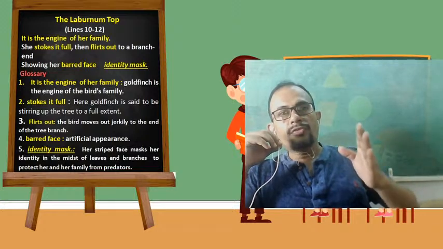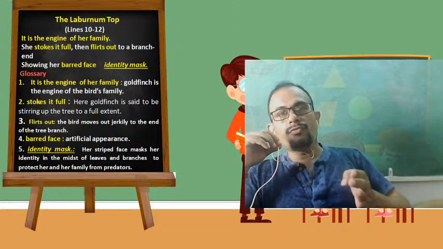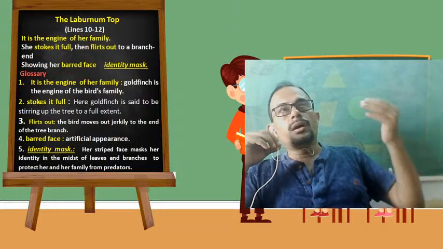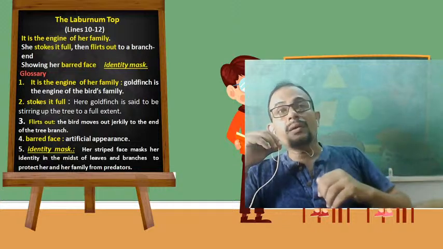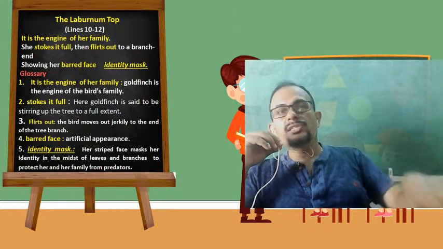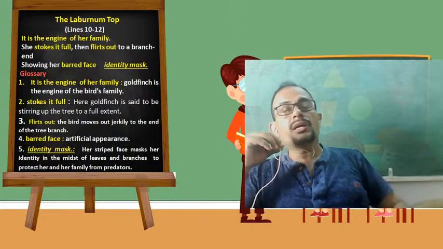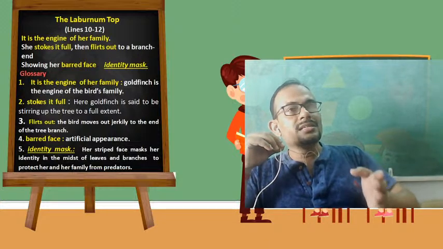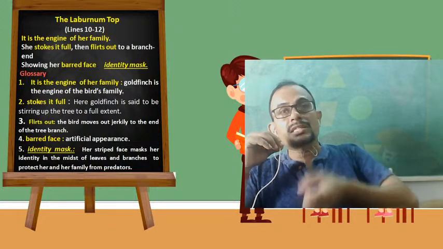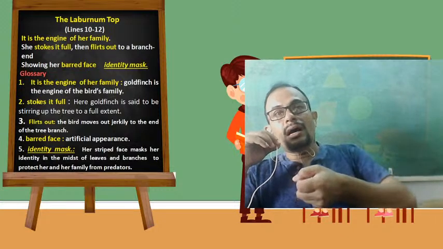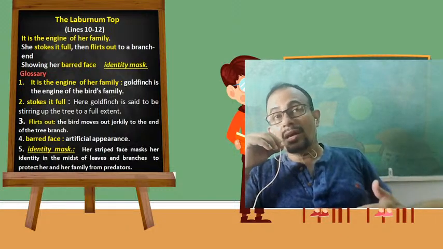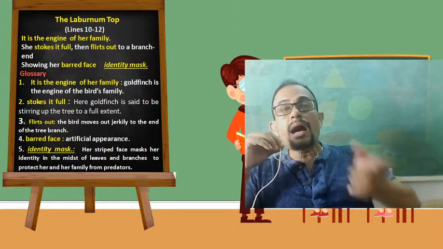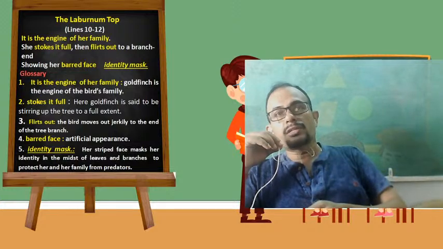Therefore her bird face works as a mask which prevents other birds from seeing her and making her the victim. Because her bird face is working as a mask and preventing other birds from identifying her, her bird face is working as an identity mask for the bird.